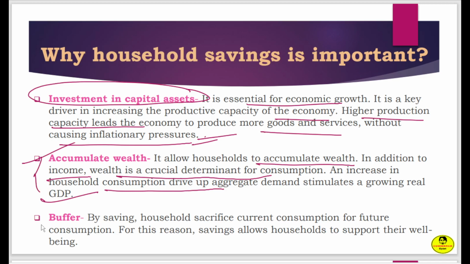Now, the third one is buffer. So by saving, households sacrifice current consumption for future consumption. That means if they save, they are going to sacrifice their current consumption for future consumption. For this reason, saving allows households to support their well-being, right? So this is also a factor.